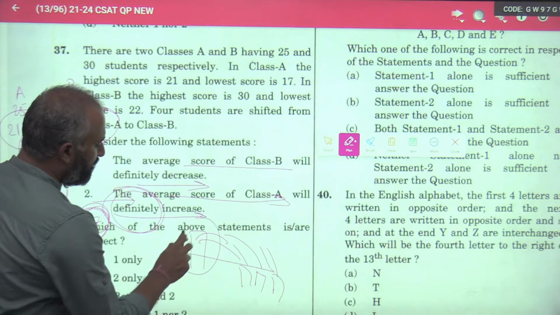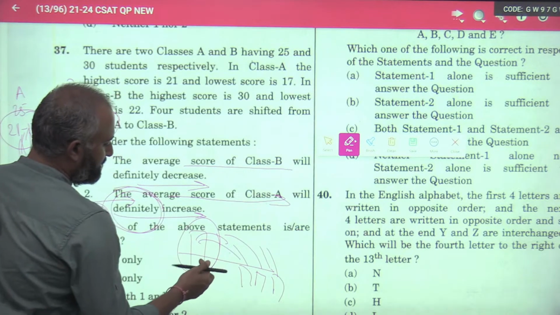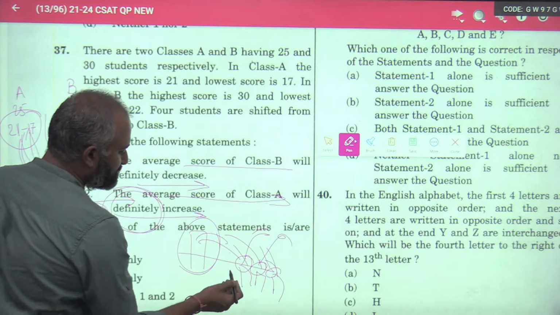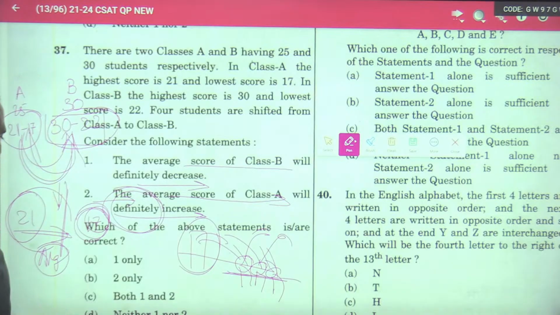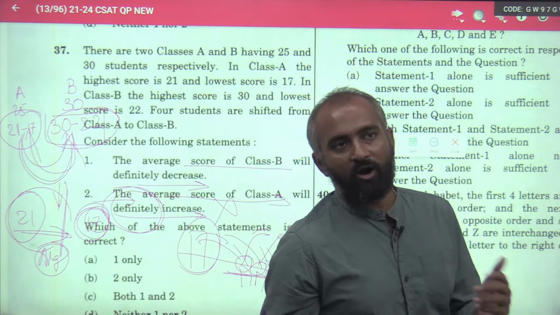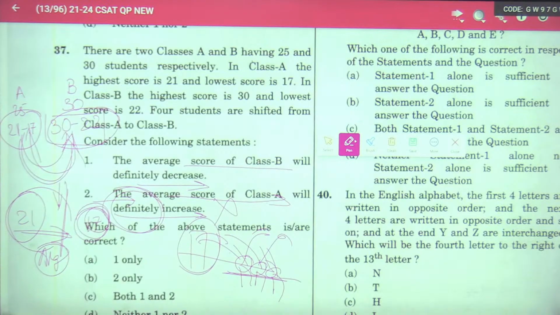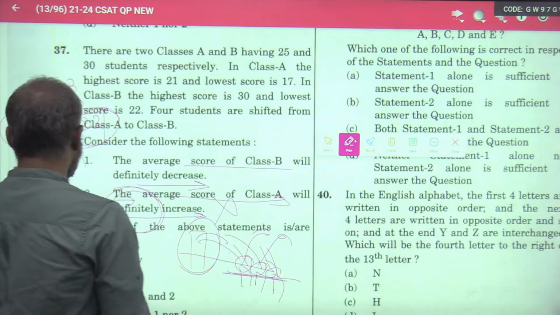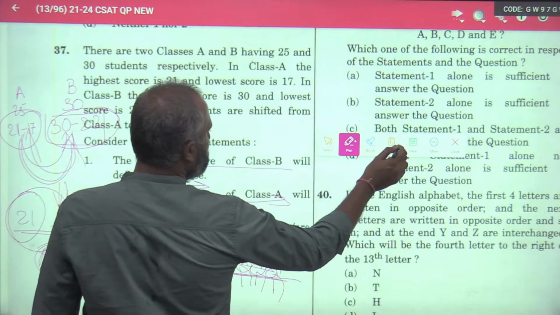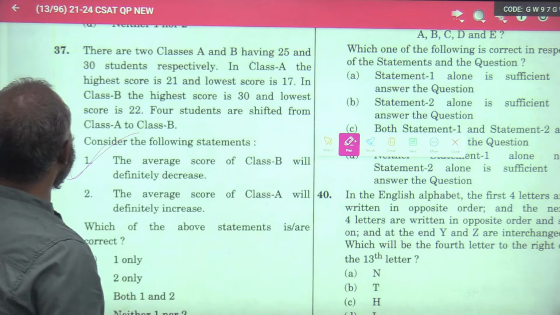But if you remove, from a higher level, whatever is compensating this, the average will fall a little further. So you cannot definitely say that the average of class A increases. It depends upon near what value the students that are removed belong to, which group, are they near 17 or nearer 21. So definitely only one is true.